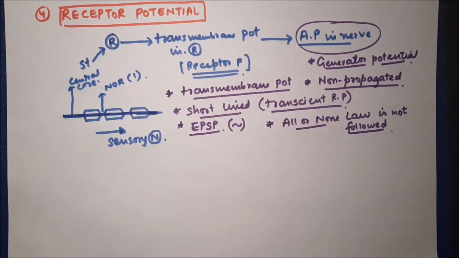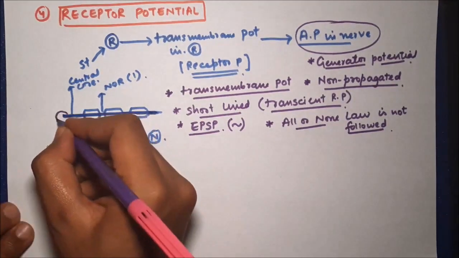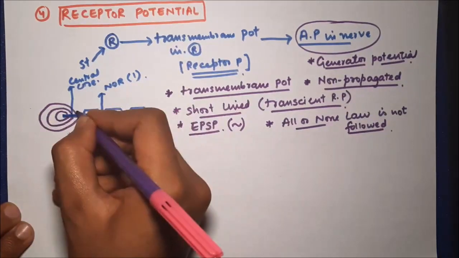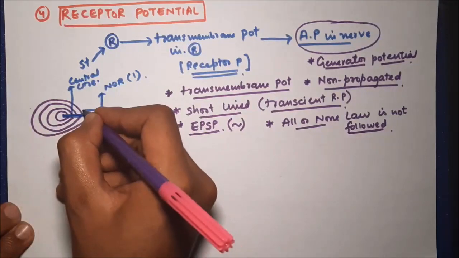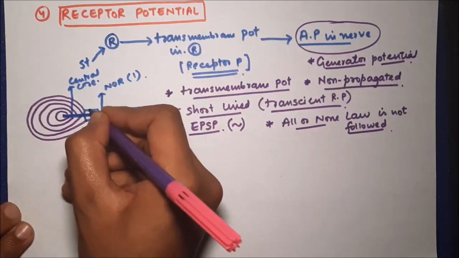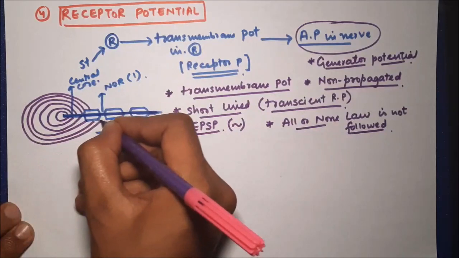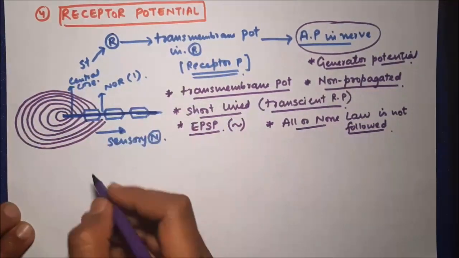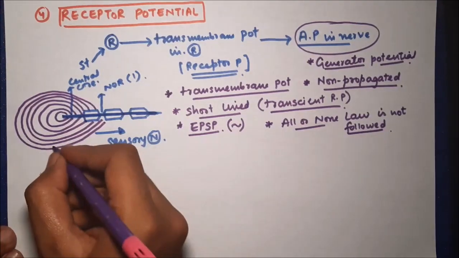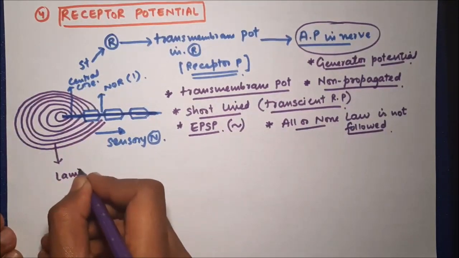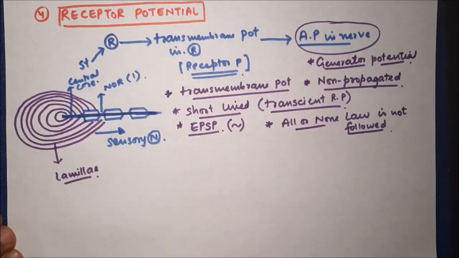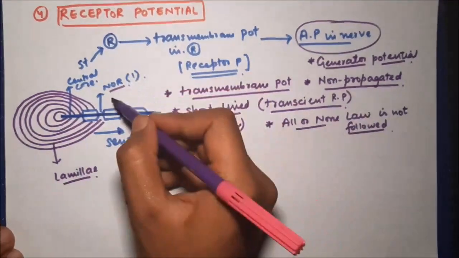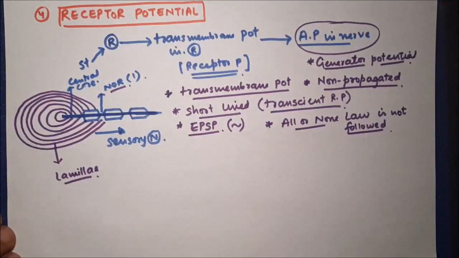Now the Pacinian corpuscle is present right at the periphery, in the form of certain lamellae. These lamellae are parts of this receptor. There are various lamellae present in the Pacinian corpuscle, and this receptor is called the Pacinian corpuscle.